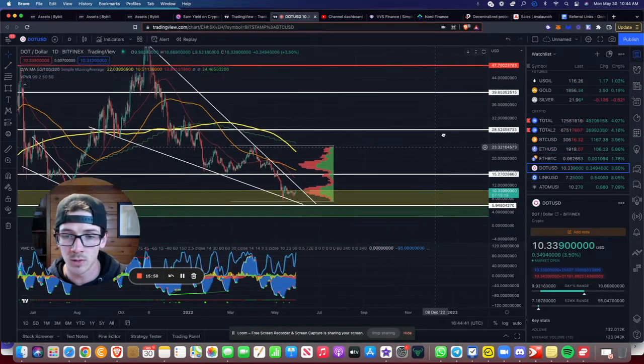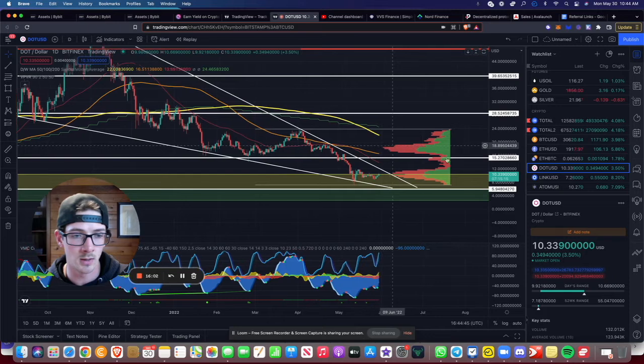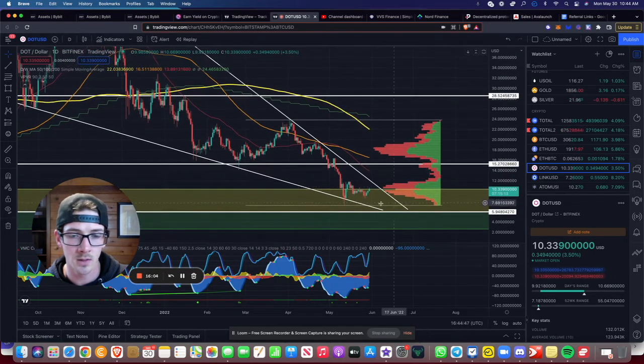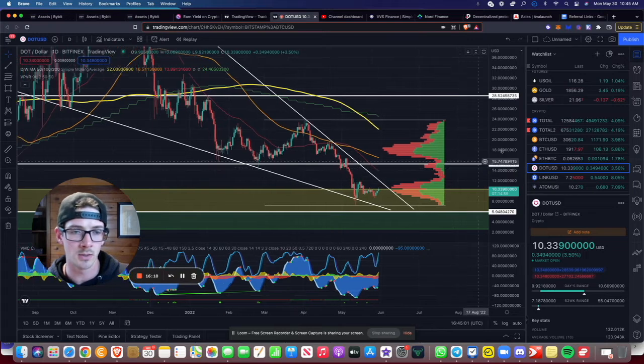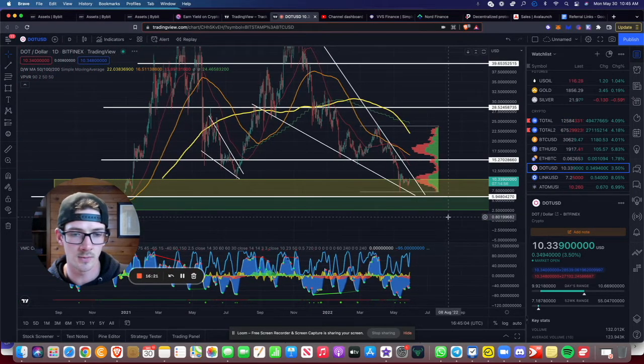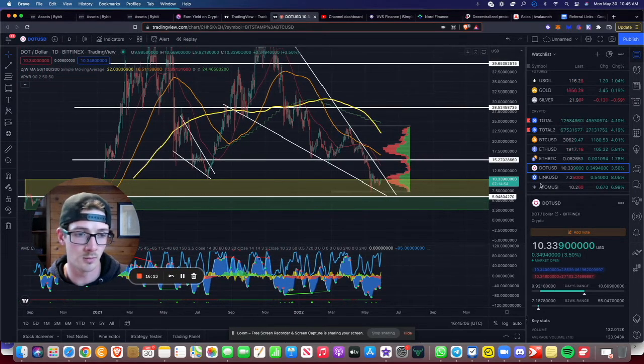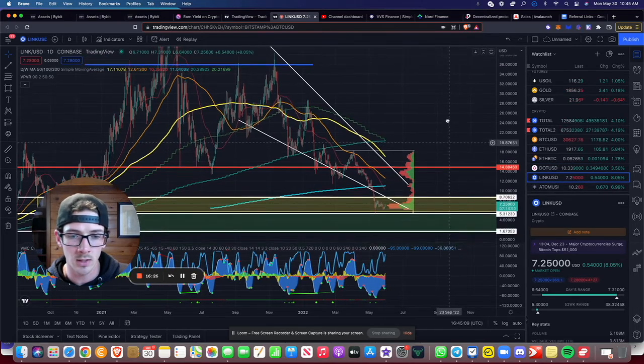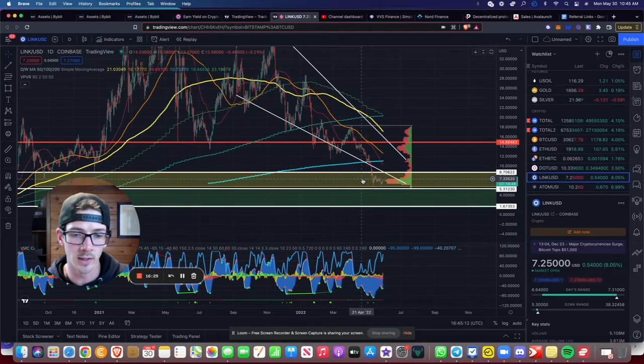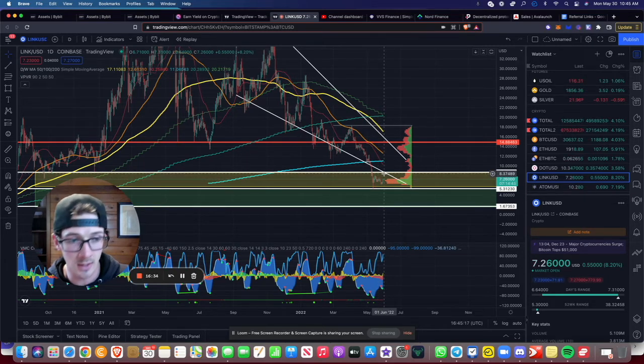And then we move on to Polkadot. This one I actually bought a little bit more of yesterday instead of Monday. I saw where we were at, saw kind of this green dot forming here and thought, okay, I need to buy a little bit earlier. So I bought a little bit more DOT yesterday instead, and we are on the way up now. We're kind of testing the top of this zone. But as long as we are in kind of those ranges, like I've said, then I would be looking to buy a little more Polkadot. Same thing with Chainlink. We are definitely within the range here. So this is a day where I would obviously go and buy a little bit more Chainlink as well.